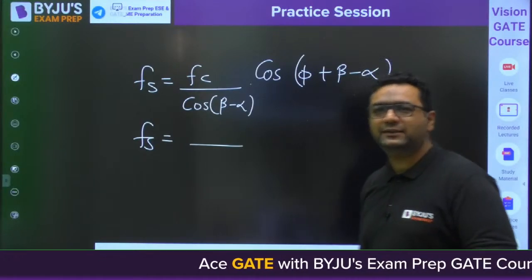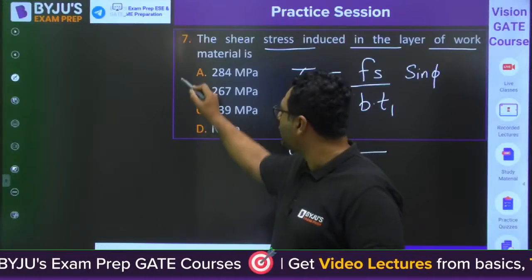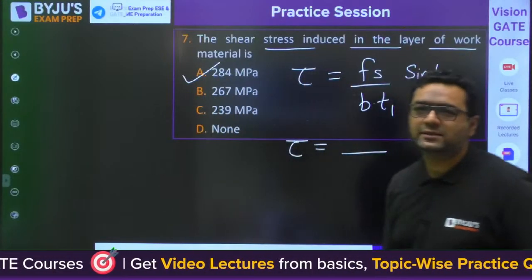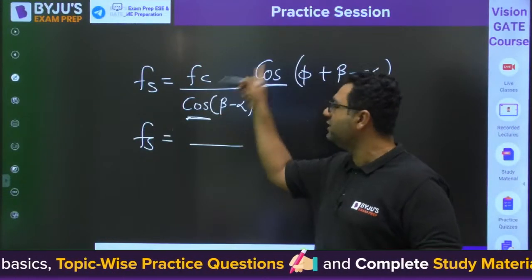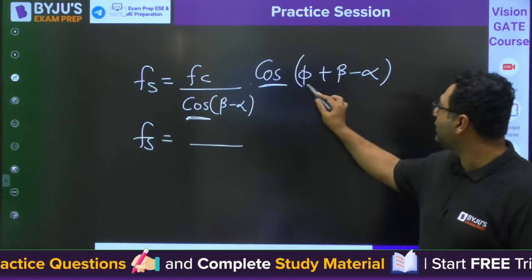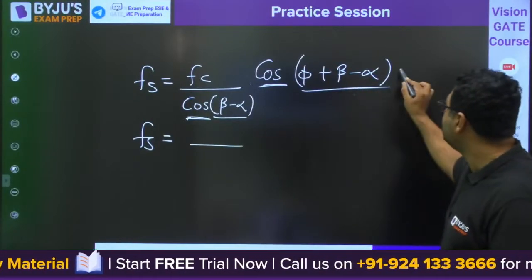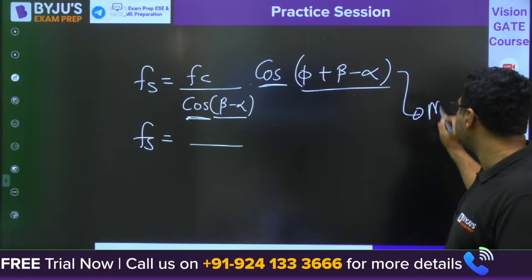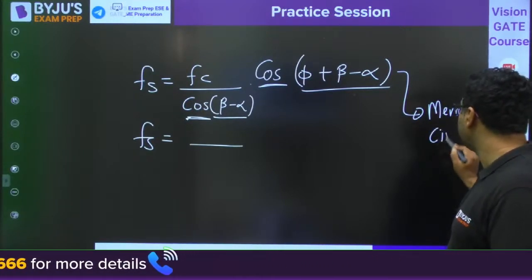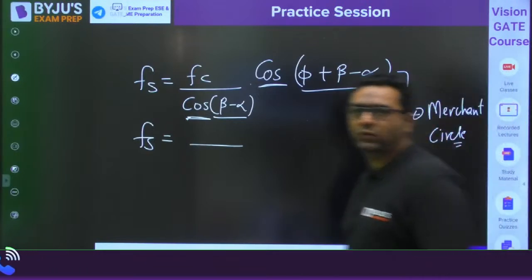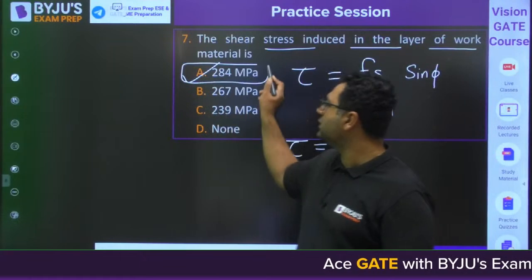Okay, Zakhmi Atma is saying the answer is 284 and the answer which is coming is correct. Yes, it will be cos, because some students get confused, sir, both the ways cos. So my dear, it is cos of phi plus beta minus alpha. This is cos of beta minus alpha. This relation is coming from Merchant circle. Very good. It is cos only. So guys, the answer is going to be 284 for this.